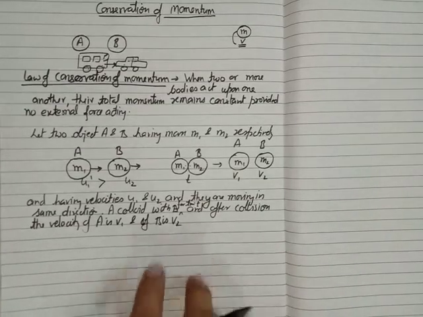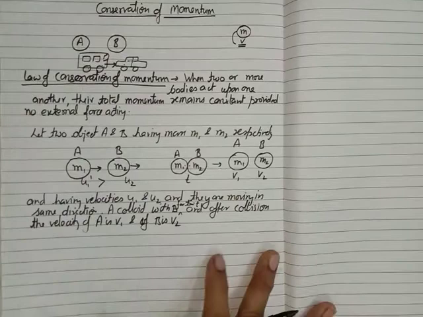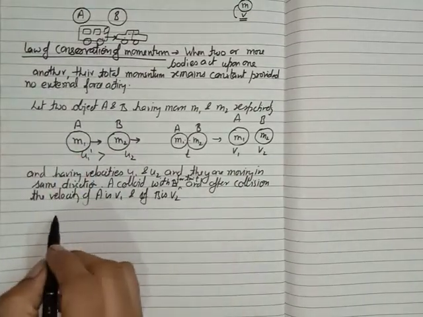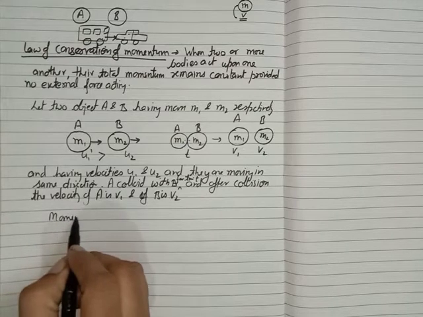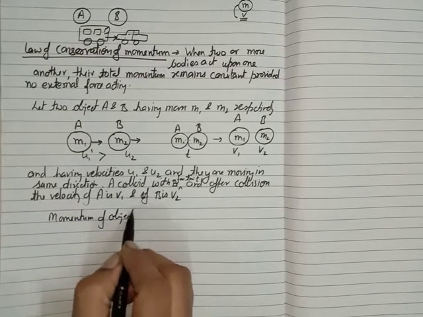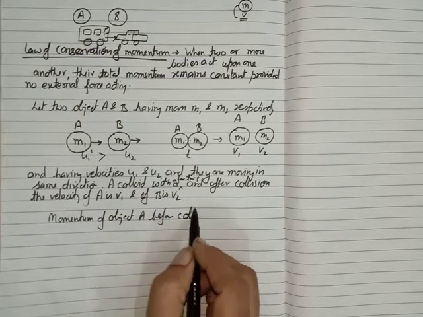Now what about the momentum of this object A? So you can write here the momentum of object A before collision.